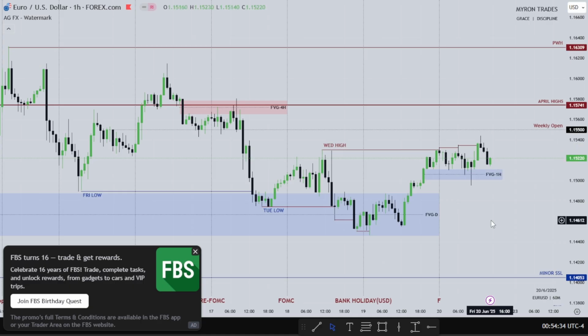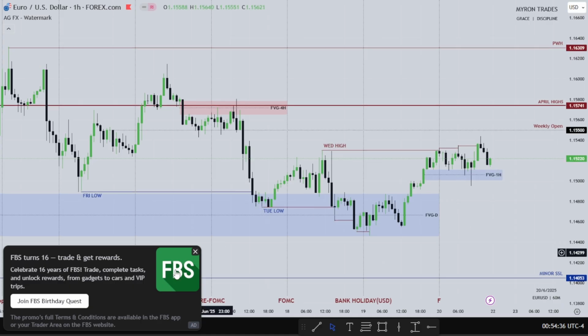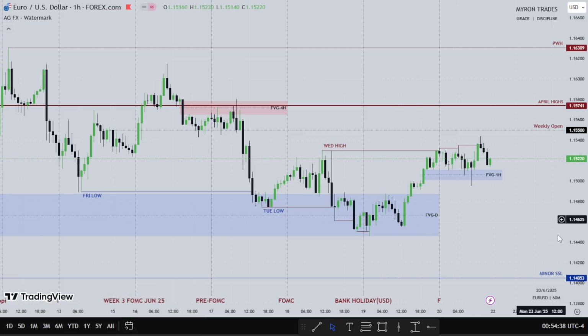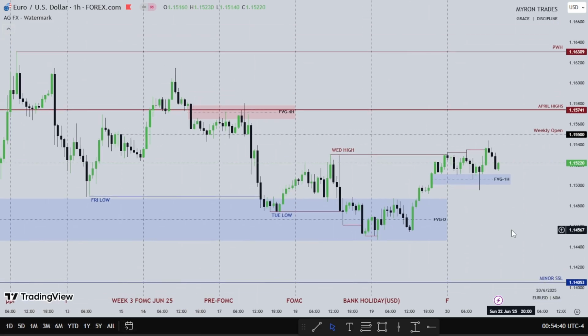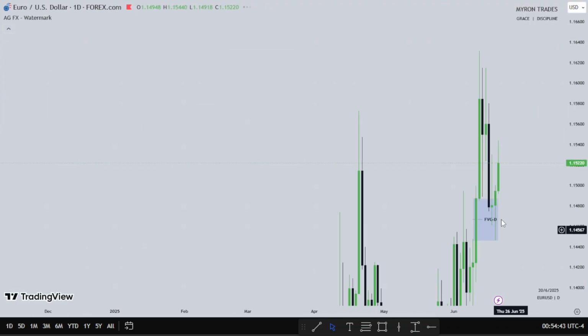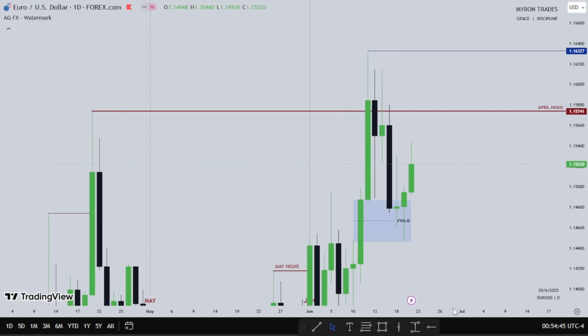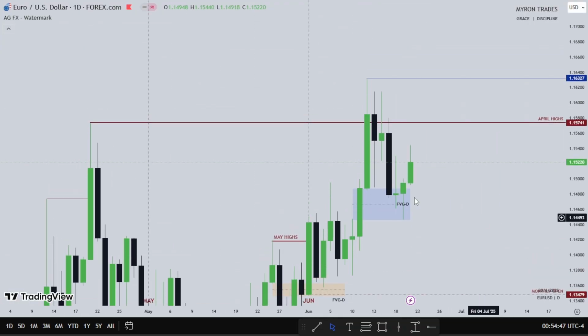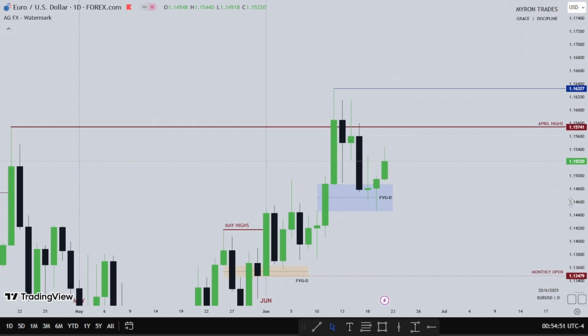So this is about it for the euro USD. With that in mind, we know if the dollar wants to go higher, the euro would likely go lower. If the dollar wants to go lower, the euro will likely go higher. So that's about that for euro.